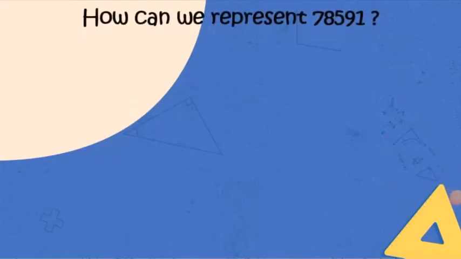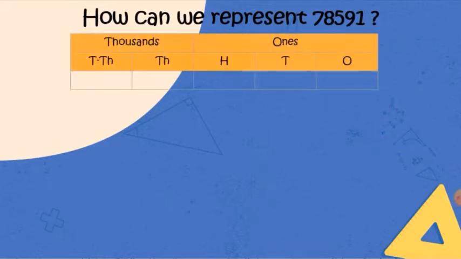Let us take one example. Here I have a 5-digit number, so let us put it into a place value chart. You can see here 1 will come at the ones place, 9 at the tens place, 5 at the hundreds place, 8 at the thousands place, and 7 at the 10,000s place. I have started from the ones place.